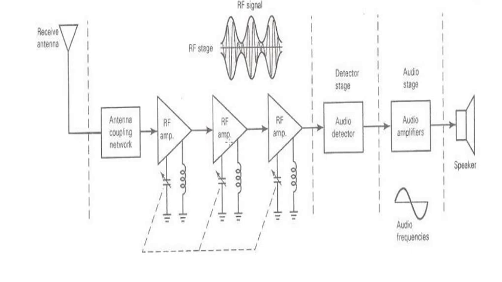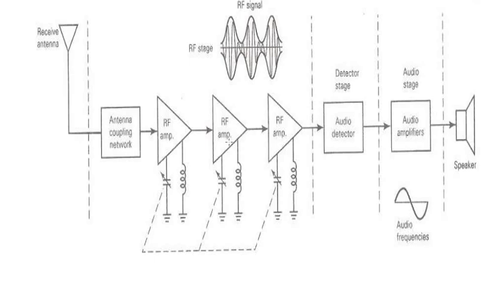So what is a tuned radio frequency receiver? We will just revise once again. It is a simple receiver which is only used for a fixed frequency. For a fixed frequency receiver we will be using these tuned radio frequency receivers. And this tuned radio frequency receiver consists of 3 blocks. The first block is your RF stage or the RF selection block, the second one is your audio detector, and the third one is your audio stage.